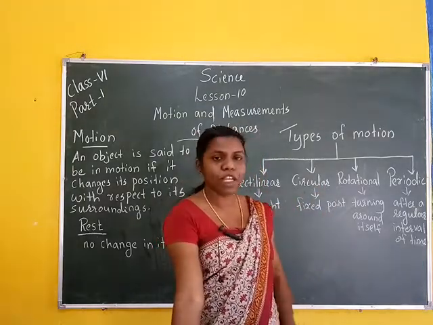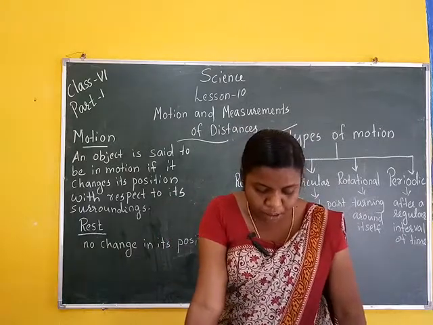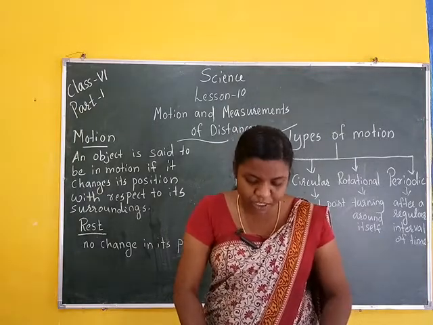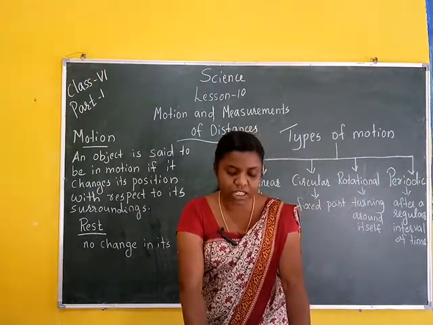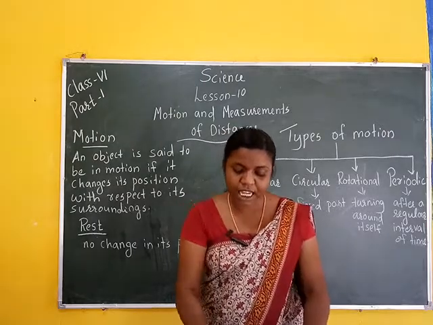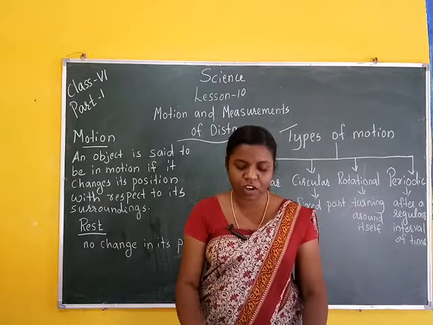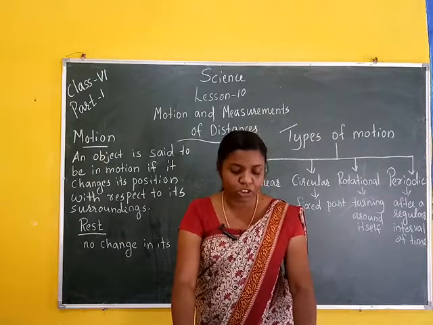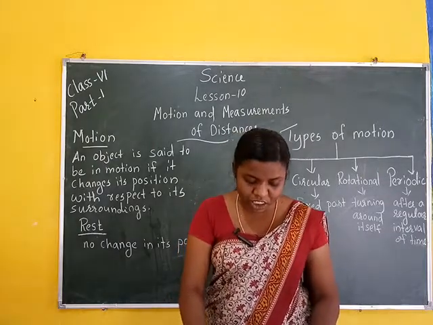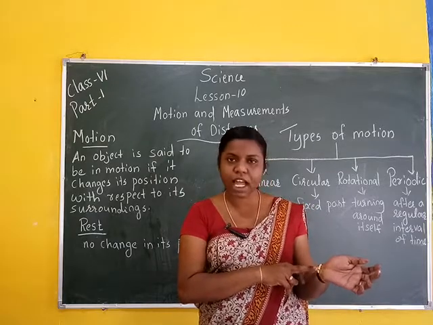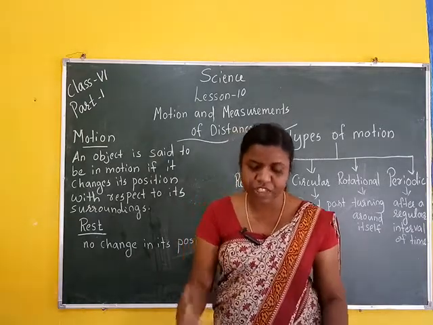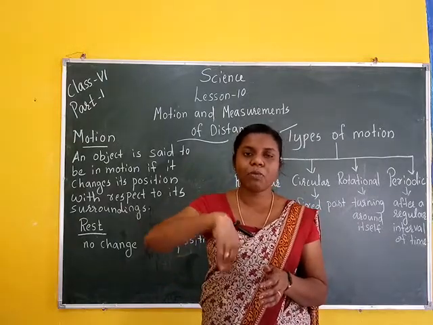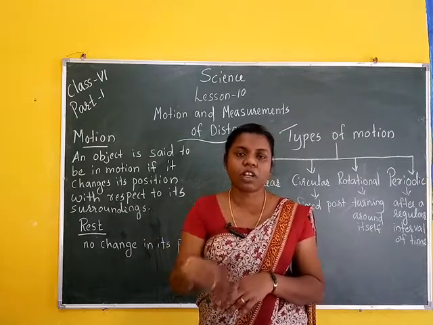Next is periodic motion. The motion which repeats itself after a regular interval of time is known as periodic motion. An example is the motion of the minute hand of a wristwatch. Another is the motion of a simple pendulum, which only moves to and fro between positions. It is called periodic motion.